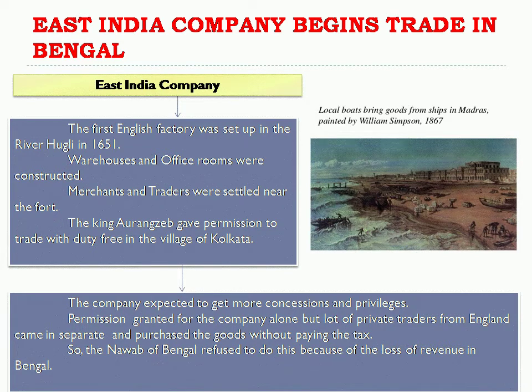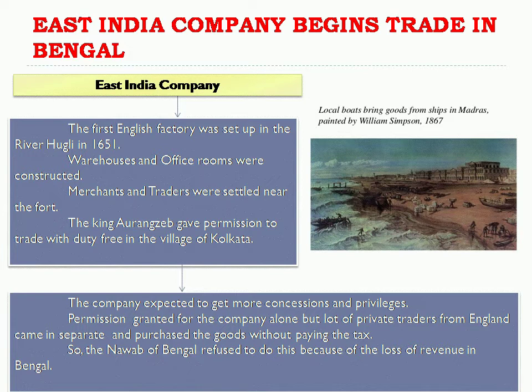So after that, what happened, my dear? See, East India Company begins trade in Bengal. The first English factory was set up on the river Hooghly in 1651. They had constructed one big factory on the river Hooghly in the year 1651. In that factory, they constructed warehouses and also office rooms. Warehouses means storerooms. They want to keep their products in that room, and also office rooms